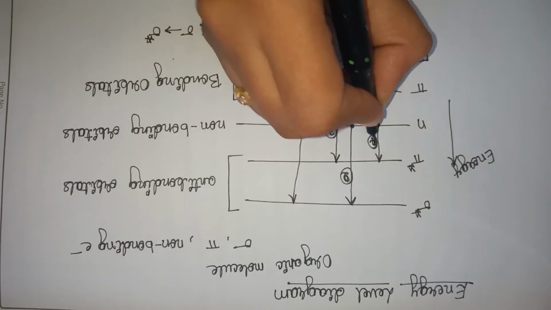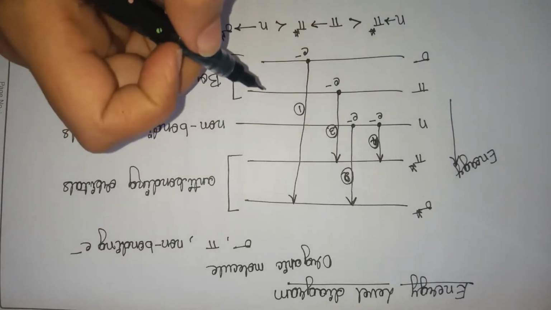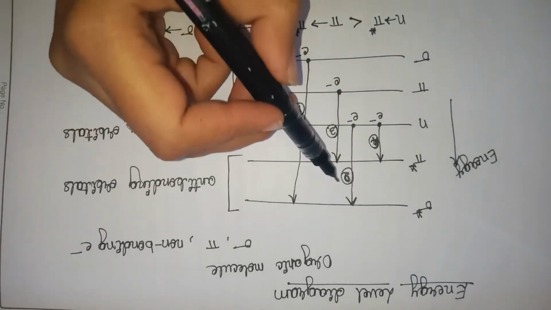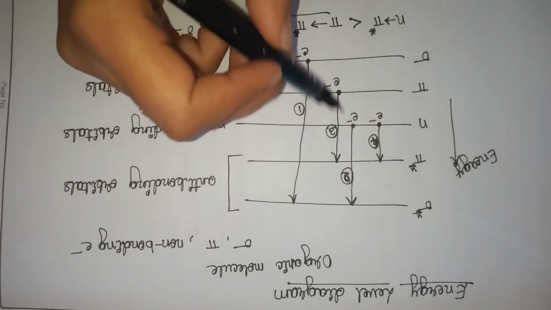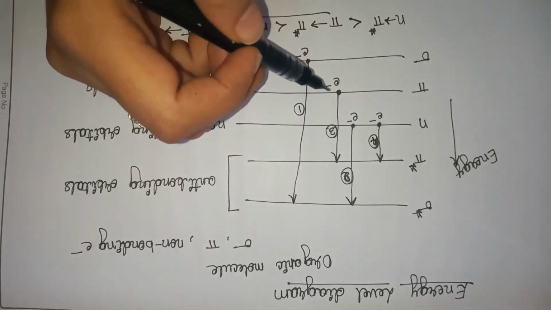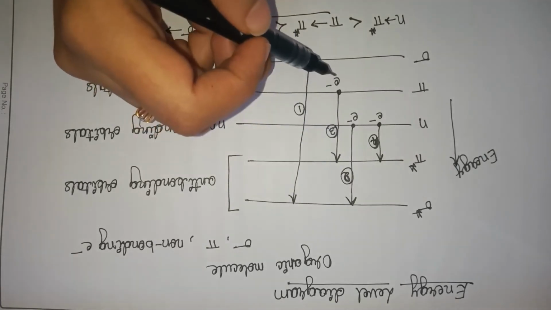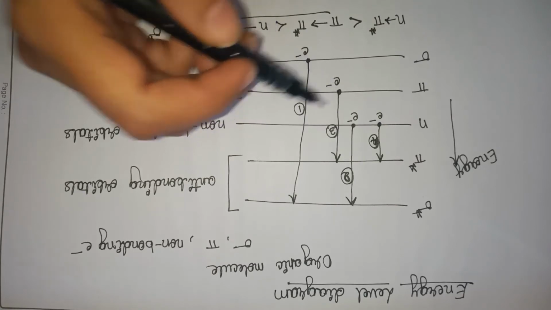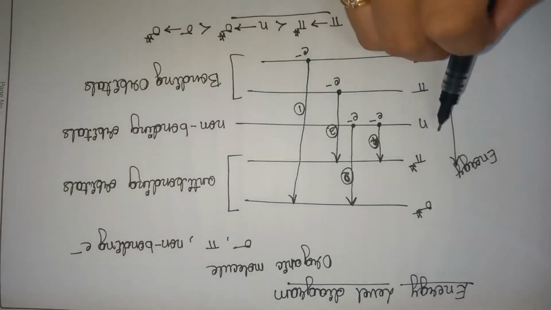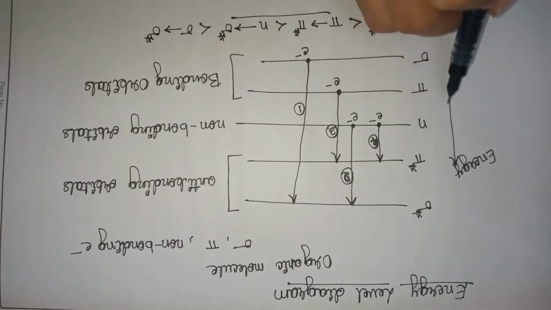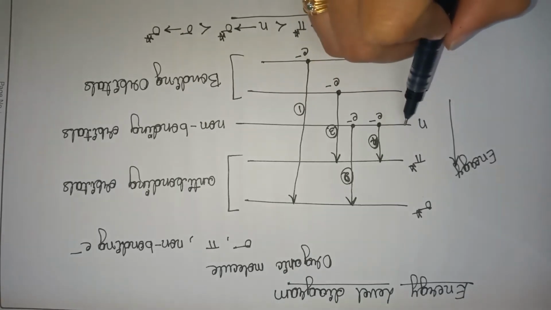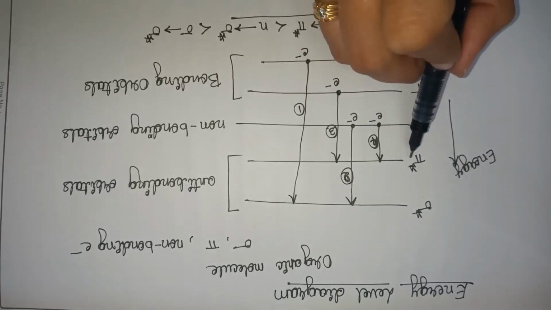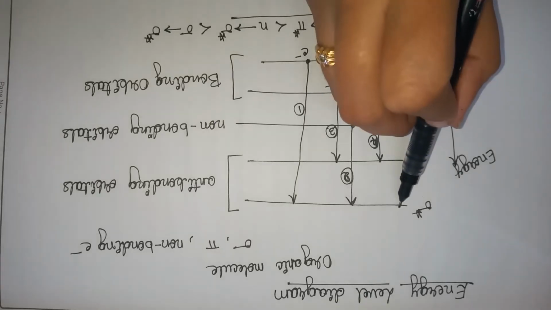So this requires the least energy. See, from the figure we have a confusion that when we come to the second and third one, pi to pi star and n to sigma star, they seem to have the same difference or the same energy. But give a note that, as we move upwards, as the energy increases, the difference between two energy levels also increases. So the difference for n to pi star is more when compared to pi to sigma star.